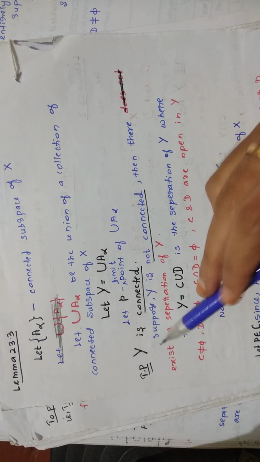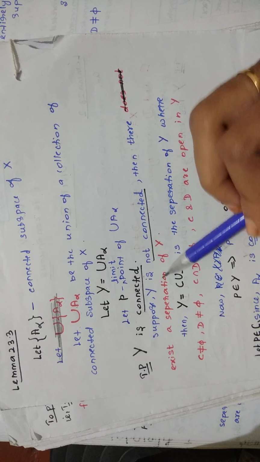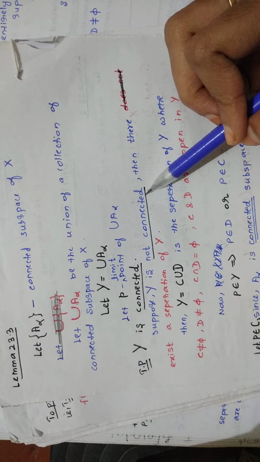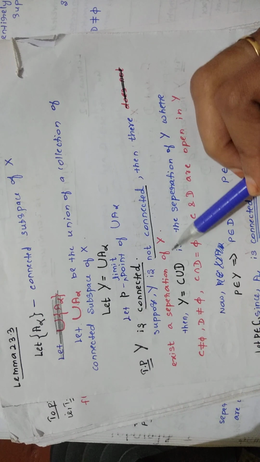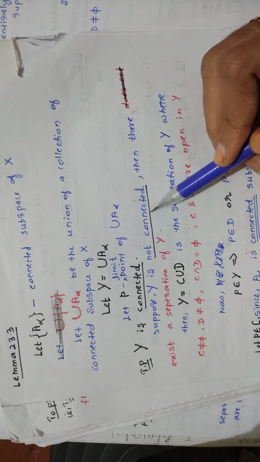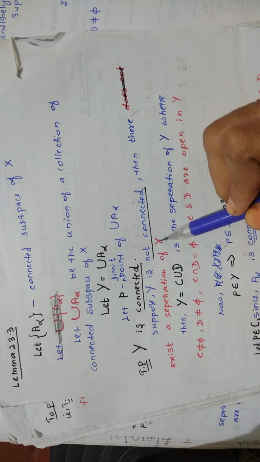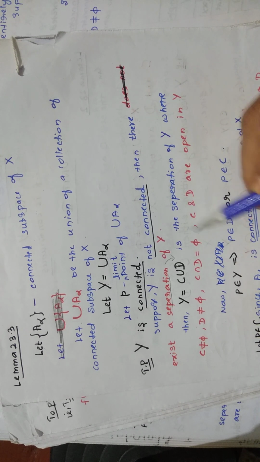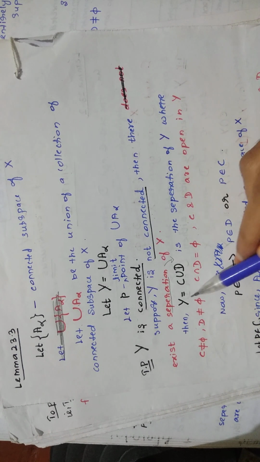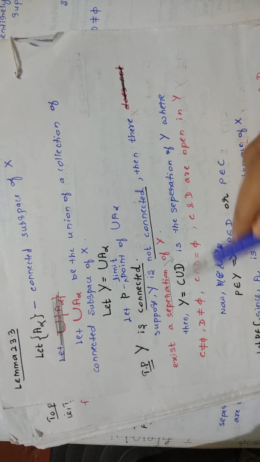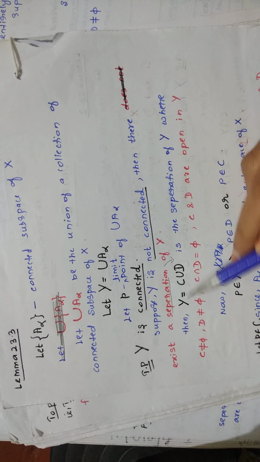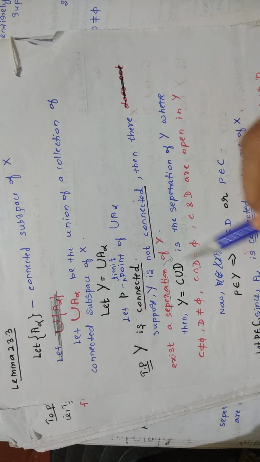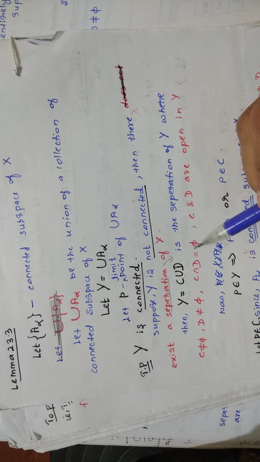So you write: suppose Y is not connected. If Y is not connected, then there exists a separation of Y. Then you write the definition of separation of Y in these two lines: Y is equal to the union of two open sets. These two lines come from the definition of separation of Y.